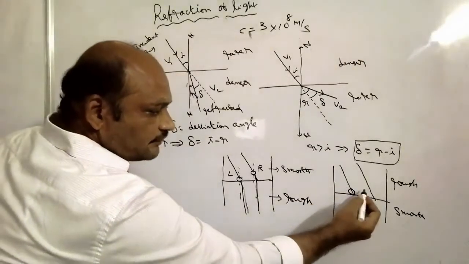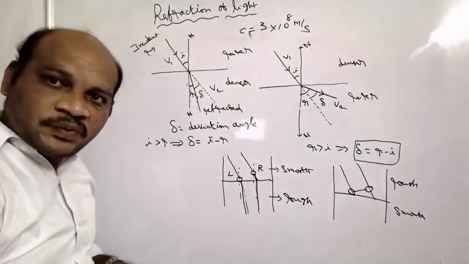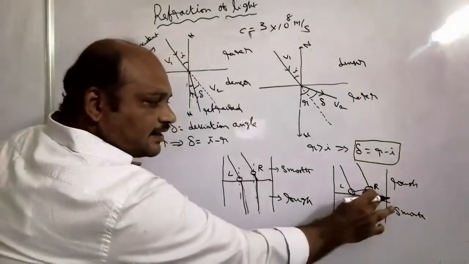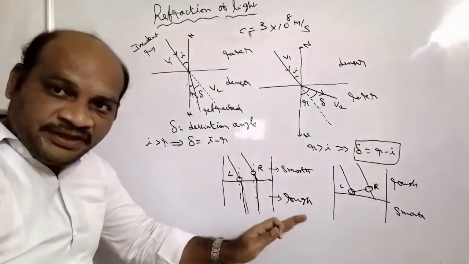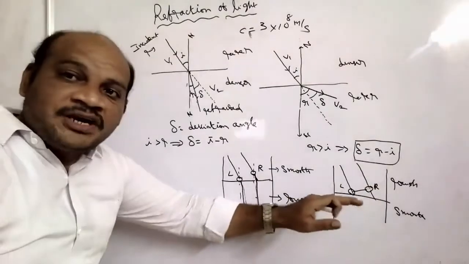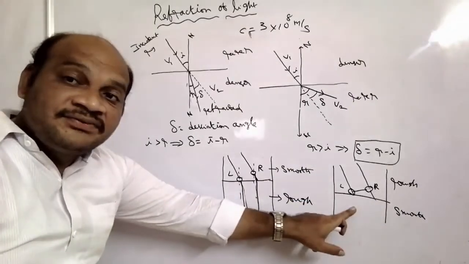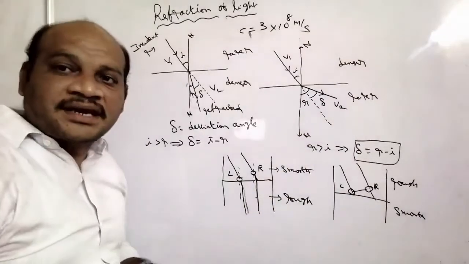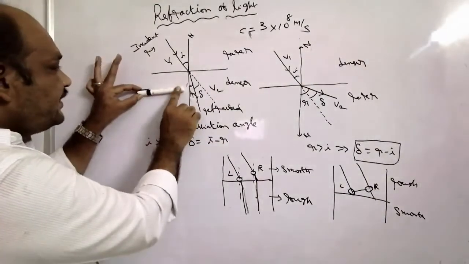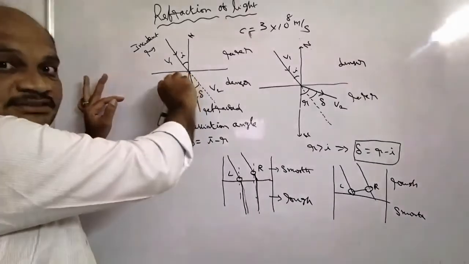This is the left tire and this is the right tire. As compared to the left tire, the right tire speed is low. When it reaches that point, both have equal speeds. But when it reaches the smooth road, automatically the friction force decreases. Then what happens? The speed of the left tire increases compared to the right tire. So this is the left tire and the right tire. As compared to the right, its speed is more, so automatically it bends like this.